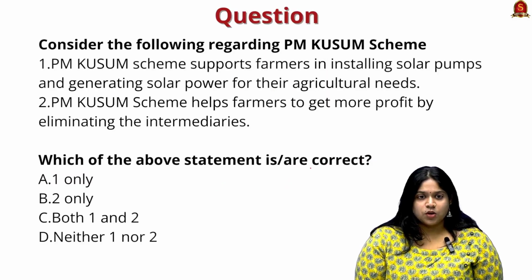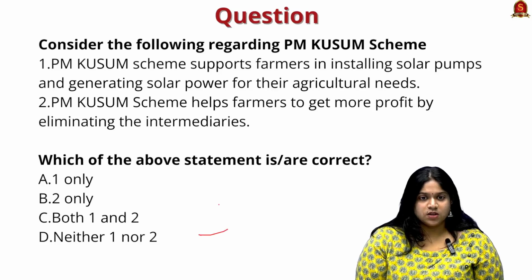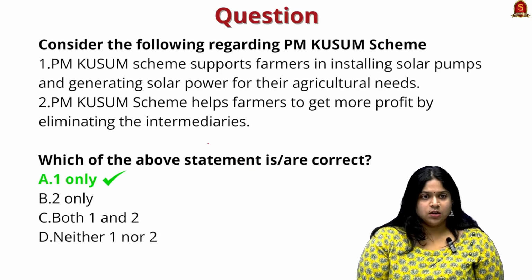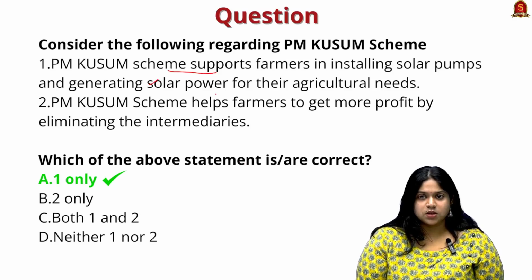Now let us move on to a prelims question. Which of the statements are correct? So here only statement 1 is correct. PM Kusum scheme supports farmers in installing solar pumps and generating solar power for agriculture needs, which is correct. PM Kusum scheme helps farmers to get more profit by eliminating the intermediaries, which is wrong.